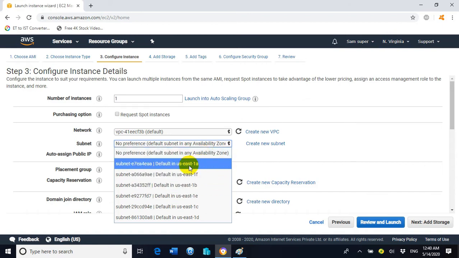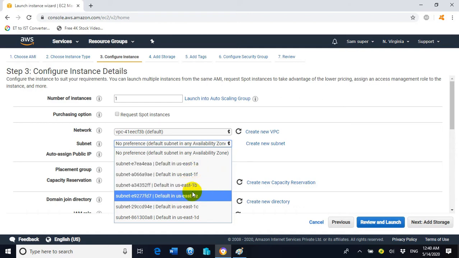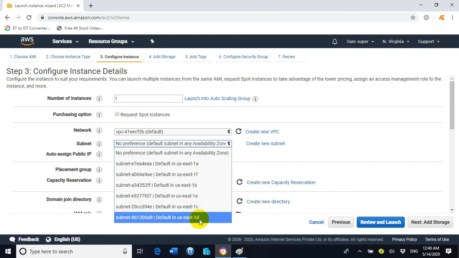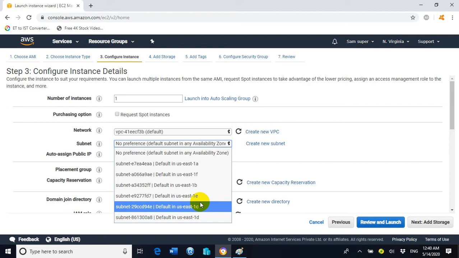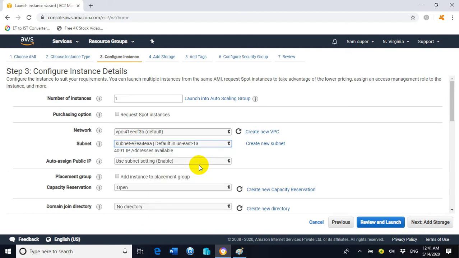We have East 1A, East 1F, East 1B, East 1E, East 1C, East 1D. So these data centers are the availability zones. We will select East 1A. In this East 1A we will place this EC2 instance.